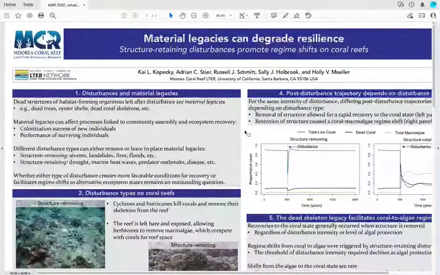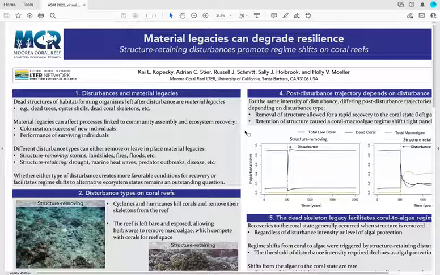Material legacies are any type of biological matter that are left in an environment after a disturbance occurs. These legacies can affect processes that are linked to community assembly and ecosystem recovery, and therefore affect the trajectory of the ecosystem after the disturbance occurs.